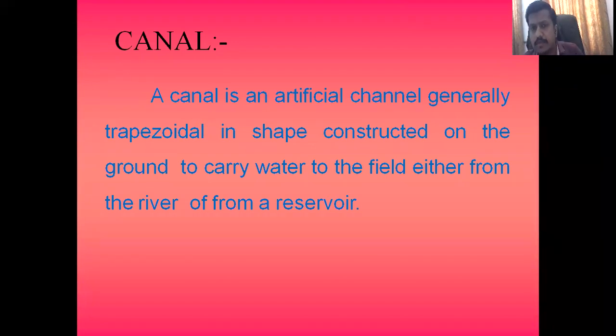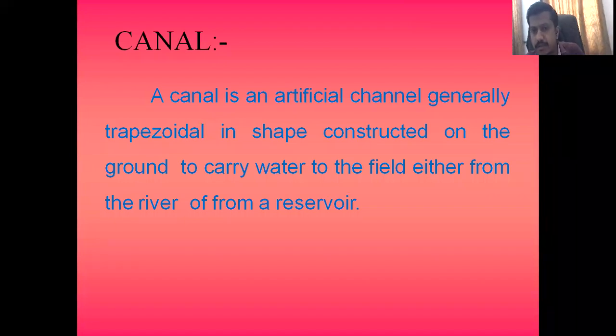So we are going to construct a trapezoidal shaped structure through which we take that water to the particular field. It may be your agricultural field or any purpose, but basically for agricultural fields these canals are used. You have seen so many canals passing through your villages or districts.